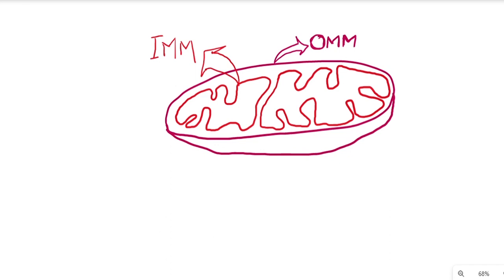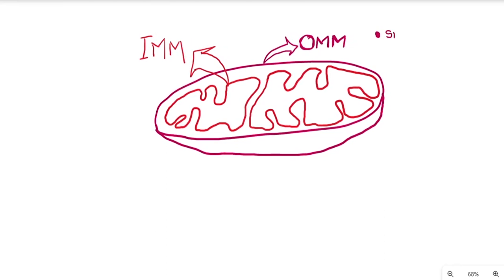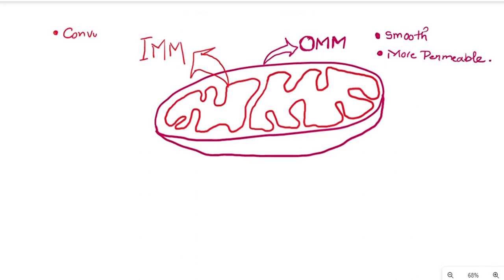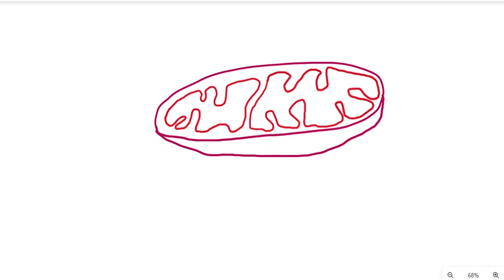The OMM or outer mitochondrial membrane is smooth and more permeable to solutes. However, the IMM is not smooth, it is convoluted and it has less permeability for solutes. The inner mitochondrial membrane, as I said, is convoluted, it has some infoldings which are called cristae. So, that is all about the membranes.